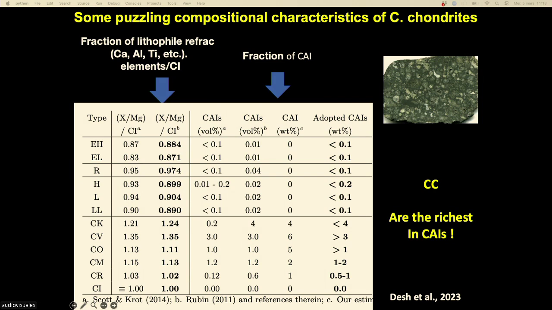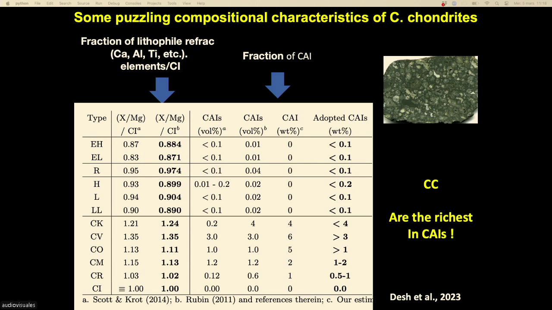So I told you that the most volatile meteorites, those that contain the most water, the most hydrogen, are the carbonaceous chondrites. But very strangely, if you look at the CI content, you remember the CI content of the different families, you see that the carbonaceous chondrites that contain the most volatile elements are also those that contain the CI that are the most refractory elements. So it seems that you have gathered at the same time refractory and volatile elements in the same object. So it seems that maybe they have gathered.